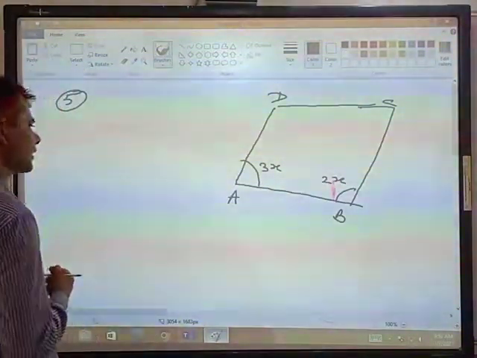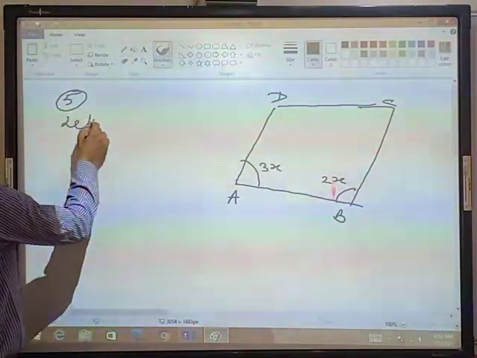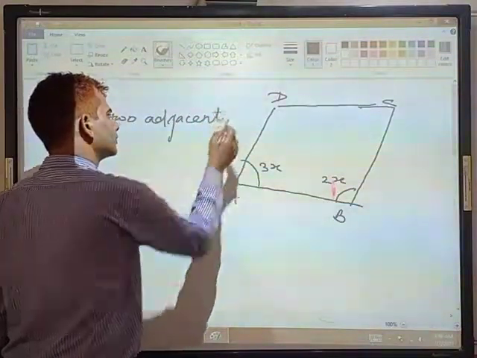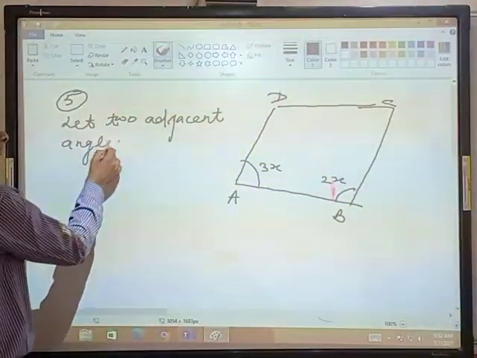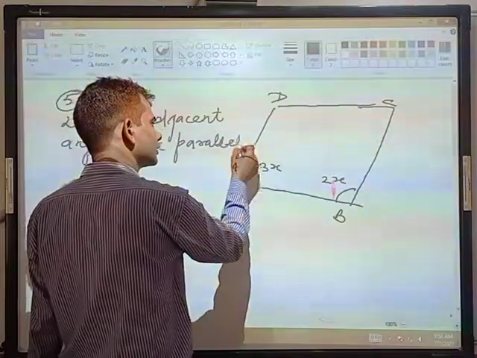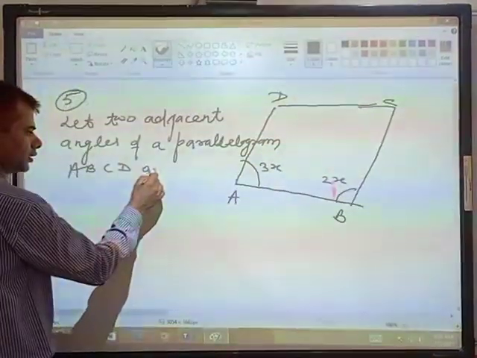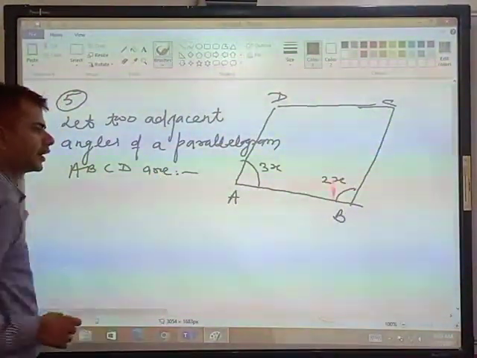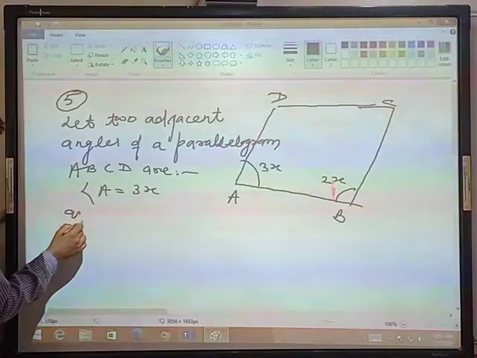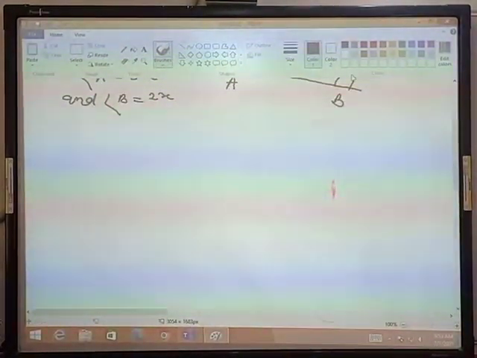Students, let two adjacent angles of a parallelogram ABCD be: angle A is equal to 3x and angle B is equal to twice of x.